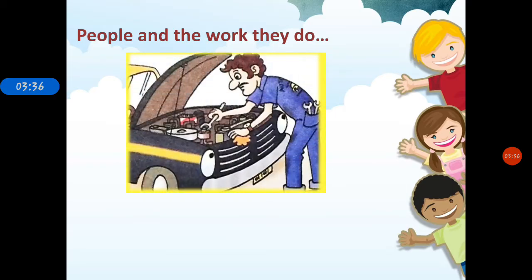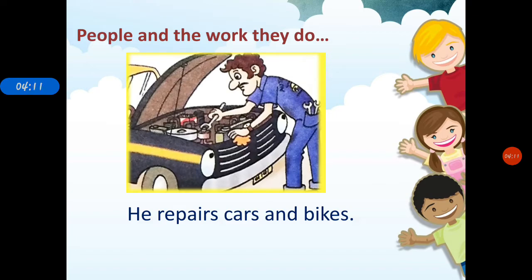While traveling on a bike or in a car, suddenly if the car or bike breaks down, is it possible for us to repair it? No, that is not possible for us. Then we try to search for a person who can repair it. So, can you guess the specific name of this helper who can repair the breakdown of cars and bikes? Yes, mechanic. He repairs cars and bikes. He is a mechanic.